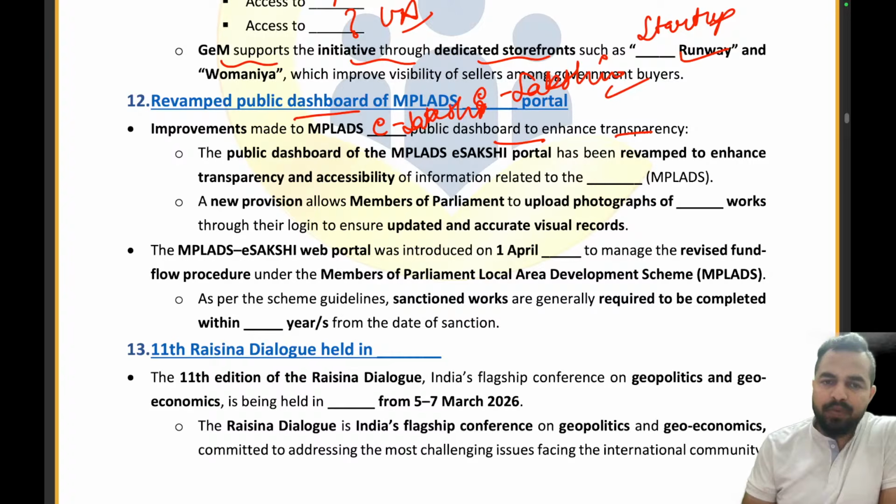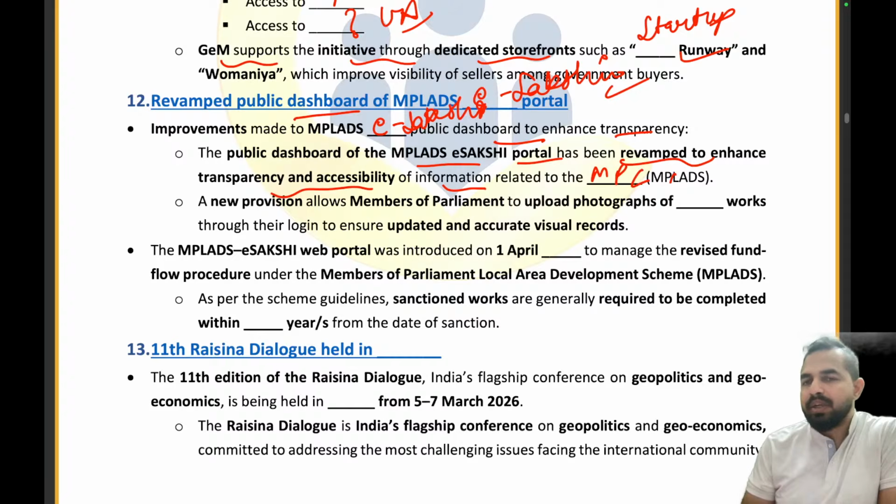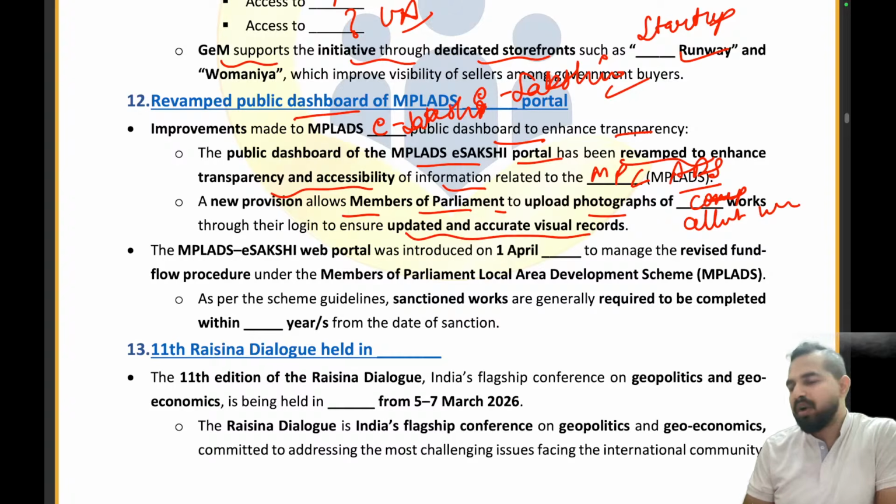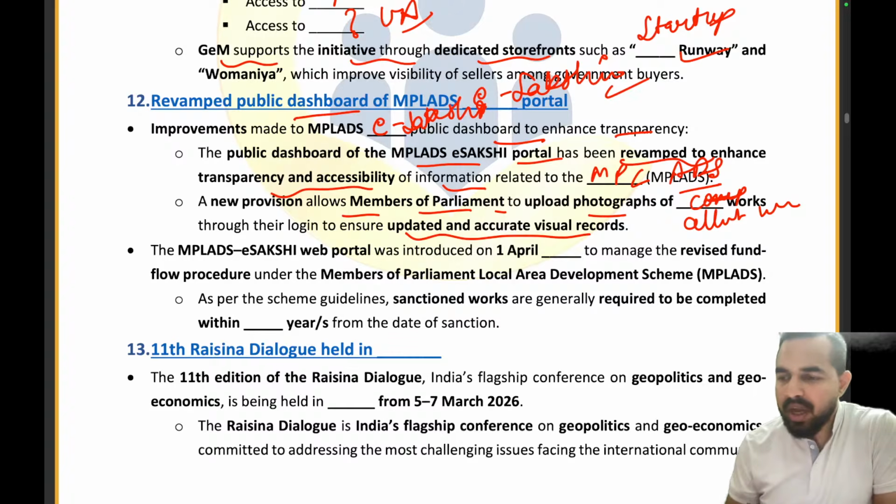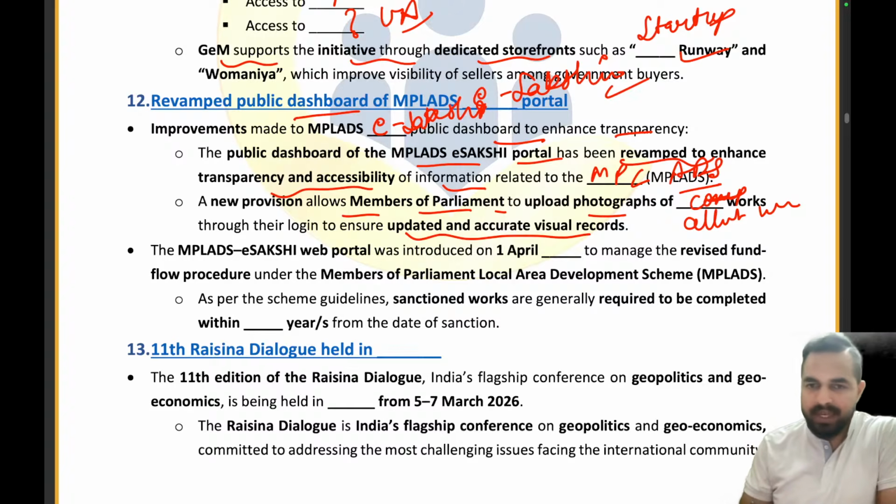The public dashboard of the MP-led e-Sakshi portal has been revamped to enhance the transparency and accessibility of information related to the Member of Parliament-led Area Development Scheme. Clear? A new provision allows Member of Parliament to upload photographs of allotted works, completed works through their login to ensure updated and accurate visual records. So completed work photographs can be uploaded here.